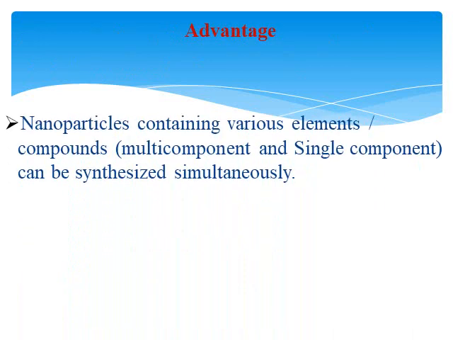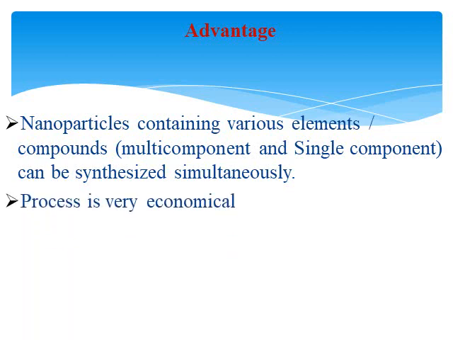Advantages of this precipitation method: the first advantage is that nanoparticles containing various elements or compounds, whether multi-component or single component, or a component of molecules as well as atoms, can be easily synthesized simultaneously.